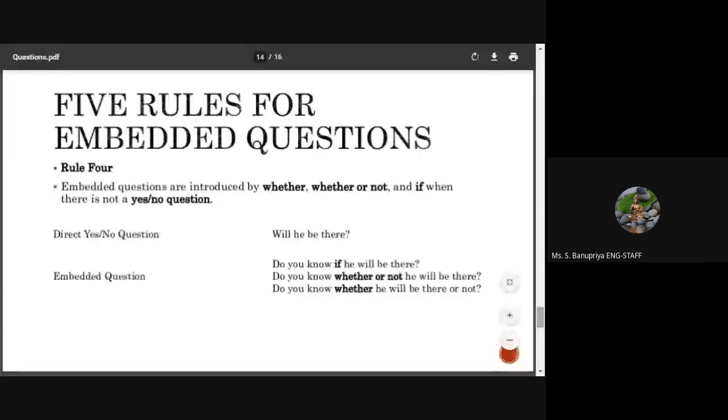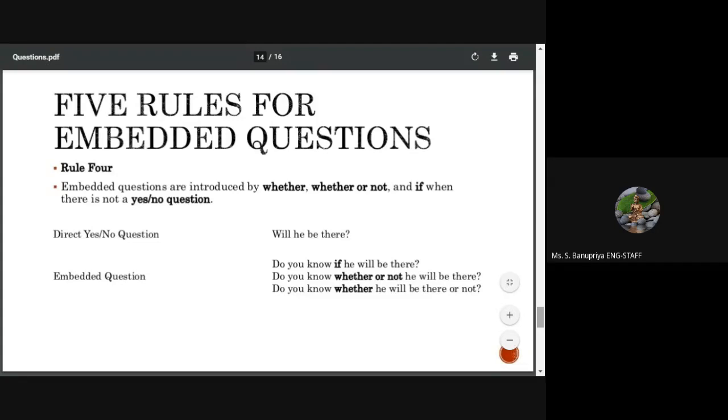Okay, other one is the yes or no question. For a yes or no question, you have to use asking for the opinion. Okay, asking for the idea. You can begin with any of the modal verbs, but before that you have to use likewise this. Do you know if he will be there?